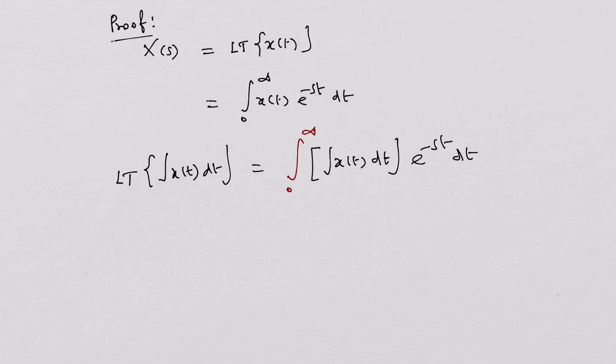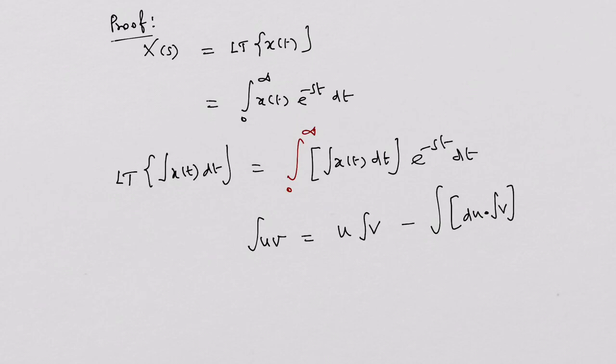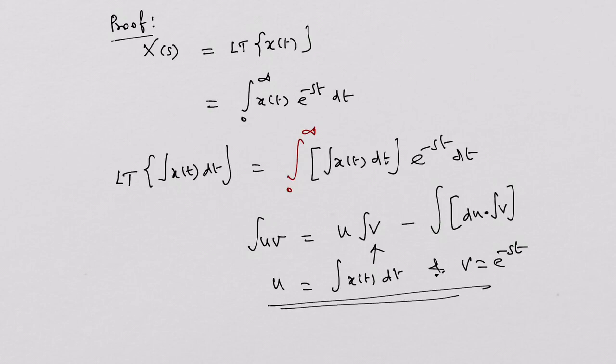Again there comes integral uv: u into integral v minus integration of du multiplied by integral v, to be put as a common under this integration. Agreed? So what is u, what is v in our case? u is equal to integral x of t dt, and v is equal to e power minus st. So using these two assumptions in the formula,